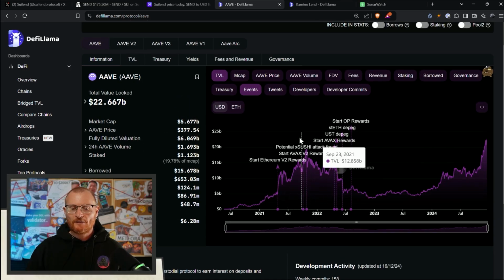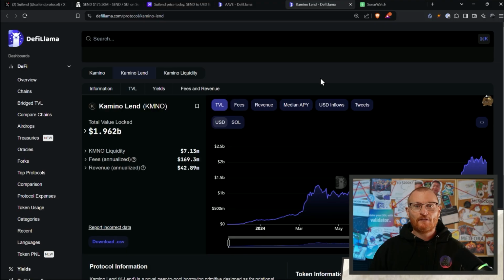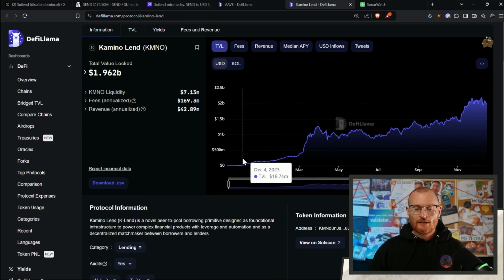So they had a massive amount of TVL on the previous cycle. It dipped down, which is normal during a bear market, and then they came up. These are deemed the GOATs when it comes to lending. My favorite borrow and lending market is actually Kamino Lend. This is on Solana. You can see a similar thing, really low TVL last year, and they've just been rocketing up.